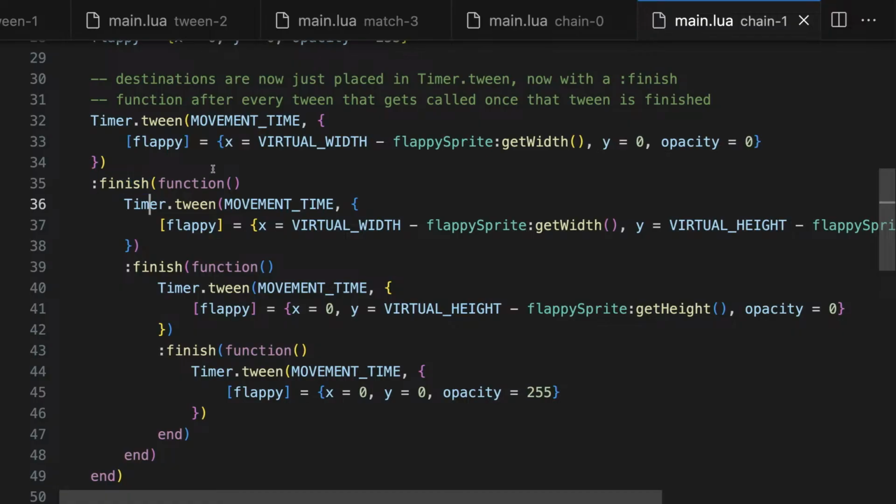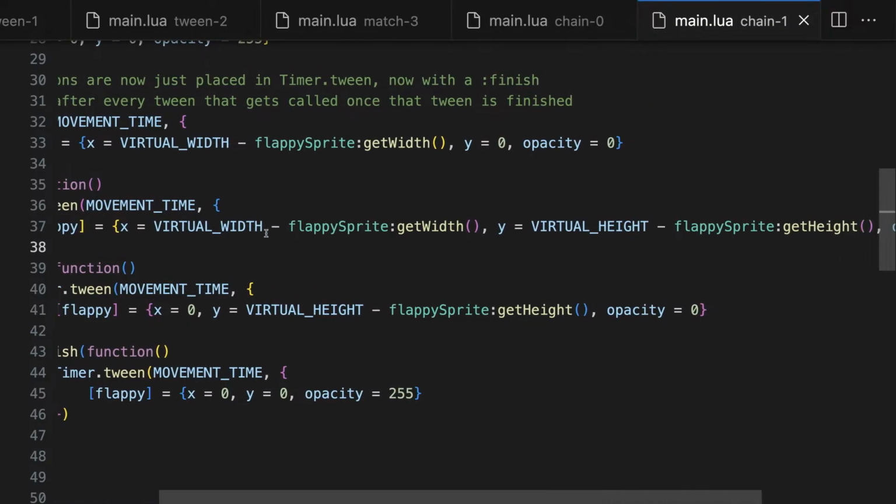So after this timed operation is finished, this movement time has the Flappy Bird moving to virtual width minus its width, the bird's width itself, so moving all the way to the right side of the screen. We're also changing the opacity. This is the same syntax as the tween function which we looked at. Once it's finished, it's going to call this anonymous function, which has a timer.tween within it, which over the same movement time passes in the same Flappy with different values, x equal to virtual width minus Flappy sprite.getWidth, so it's still at the right side, but then we're going to move down to the bottom of the screen.